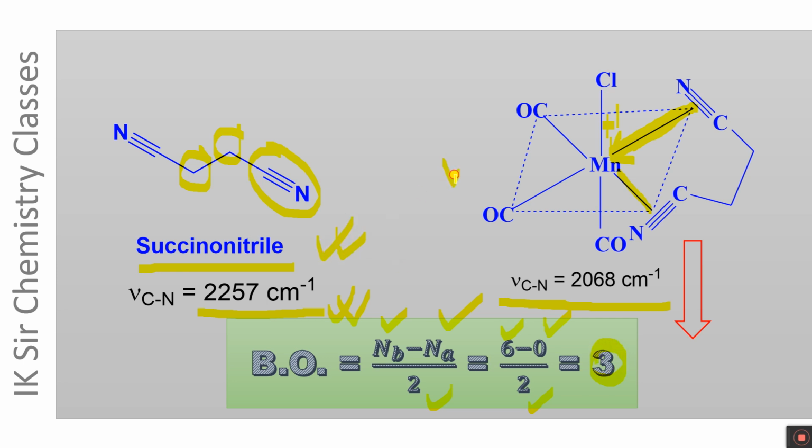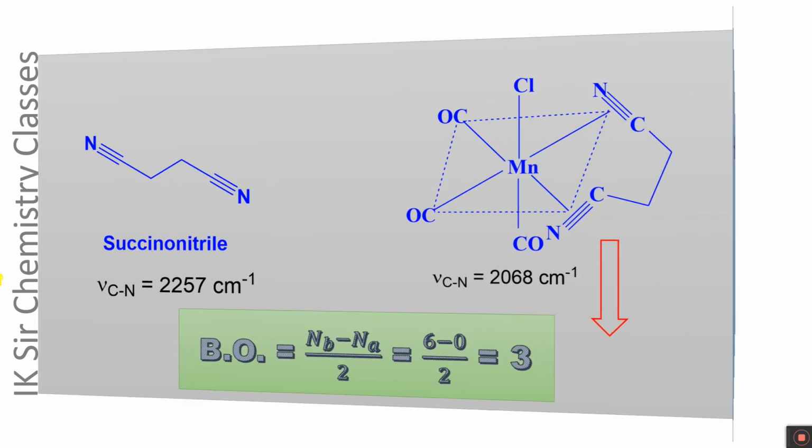But in this complex compound, the bonding pi electrons of the CN group are coordinated to the Mn plus ion, and if the bonding electrons are transferred to the manganese plus ion, the bond order will decrease, and accordingly the CN stretching frequency also decreases.